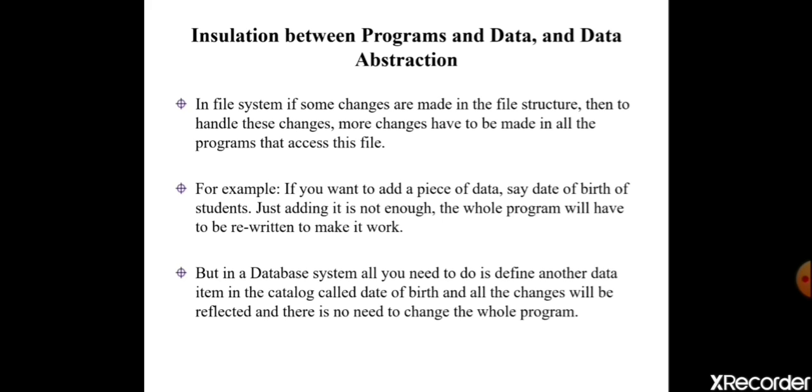In the database also, you are adding a new piece of data, that is date of birth. Where are you adding that? You are adding that to the catalog. When you add that in the catalog, it will be reflected in the database and it will work fine. There is no need to change the whole program. This is the advantage of the database. So we say here programs and data are independent. This is called program data independence.